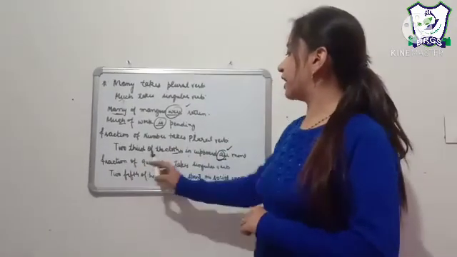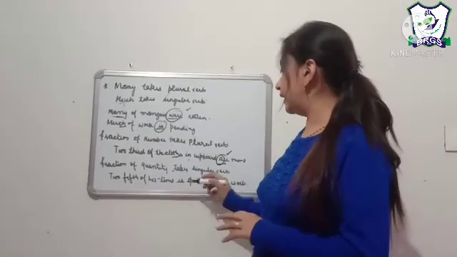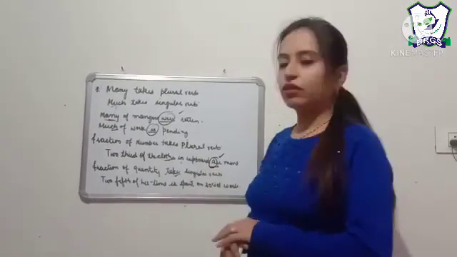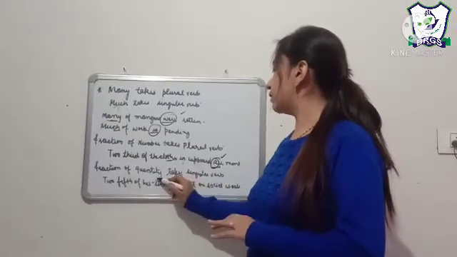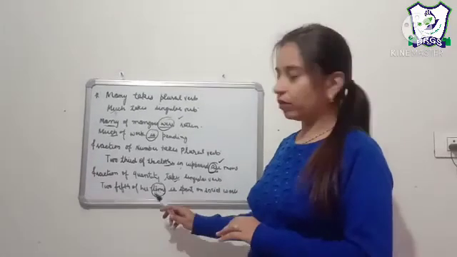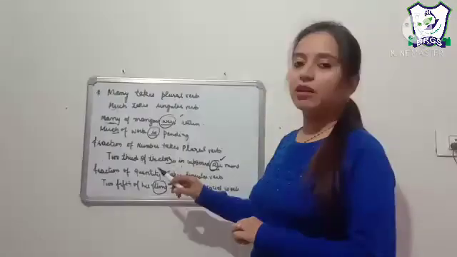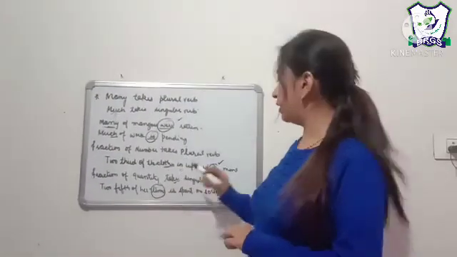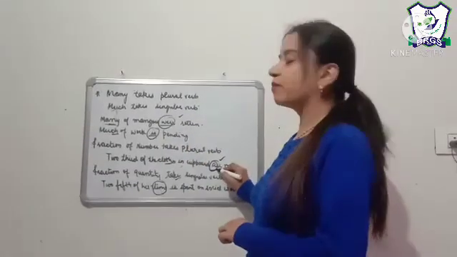And when we have a fraction of quantity, it will always take a singular verb. For example, 2/5 of her time. Time is quantitative; time is not measured in number. When we have something measured in number, a fraction of that noun will take a plural verb.